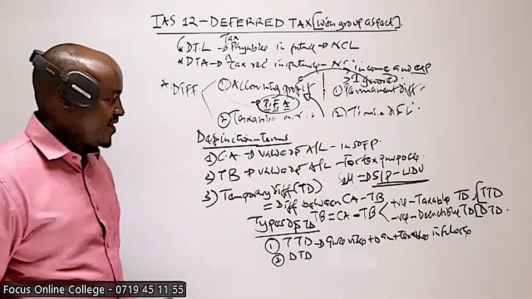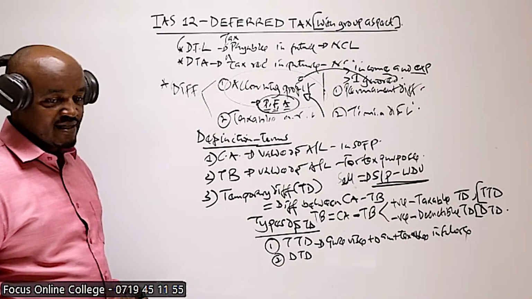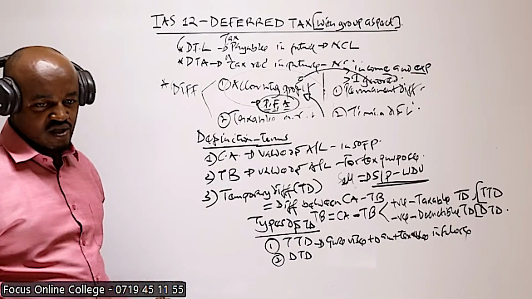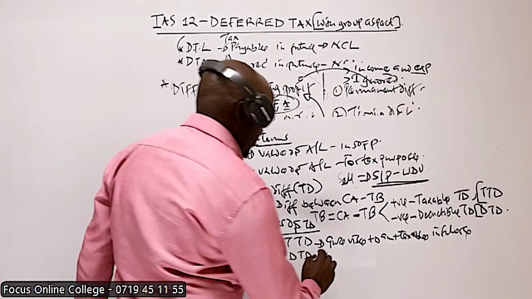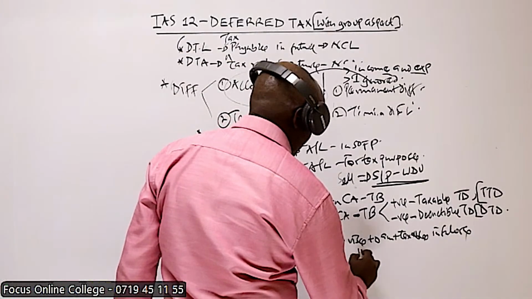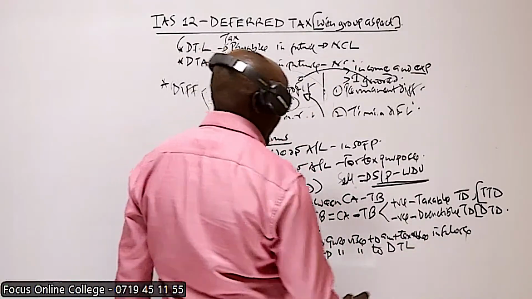And because it gives rise to amounts which are taxable in the future, we can also say that this will result in something called a deferred tax liability. So we can say this gives rise to deferred tax liability.